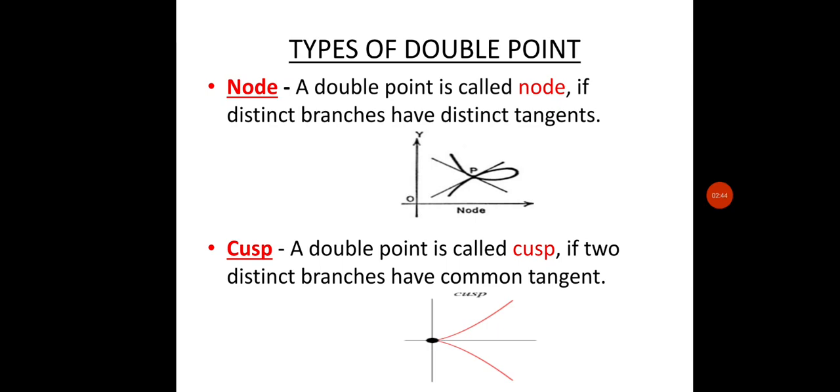Now the types of double point. The first is node. So what is a node? If distinct branches have distinct tangents, what does that mean?